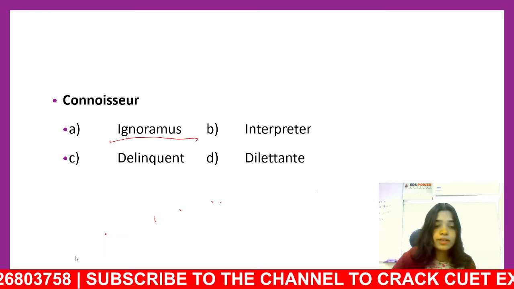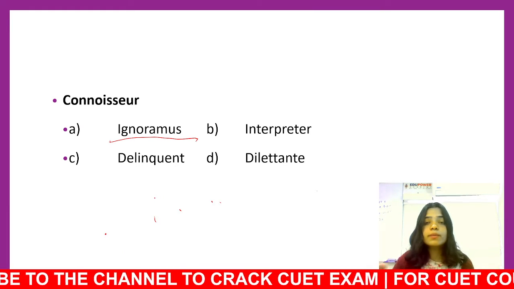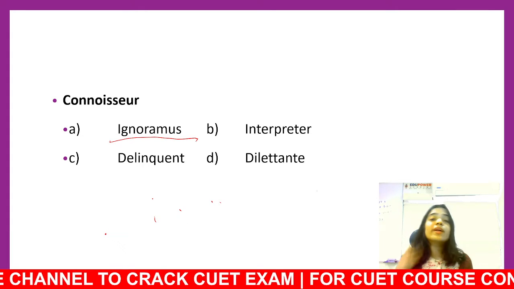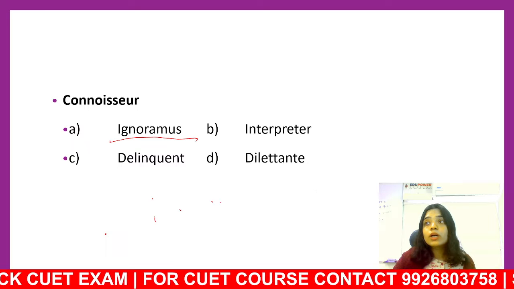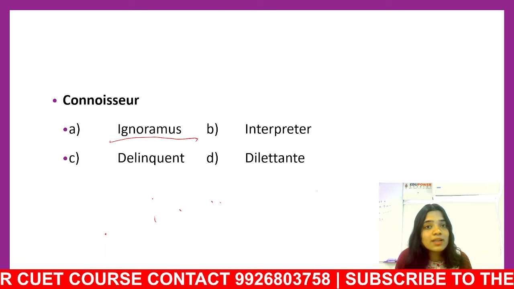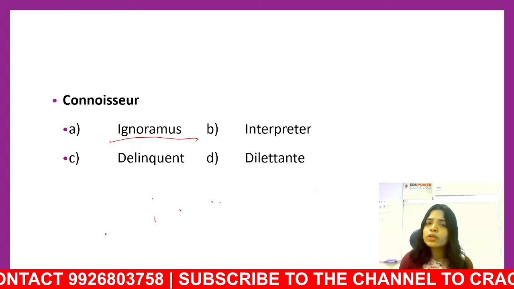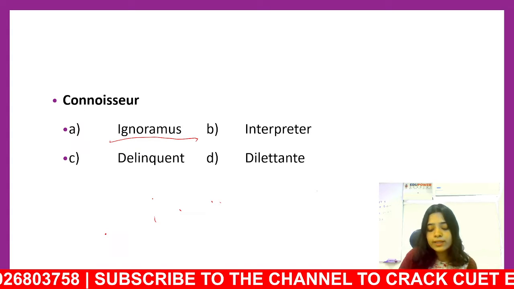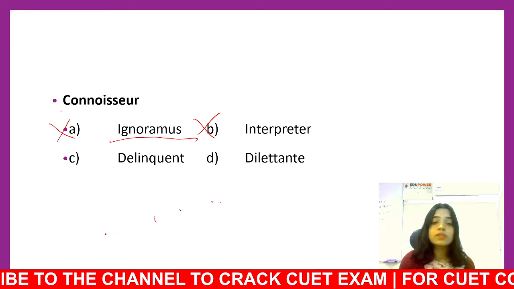Let's go for the second option, which is interpreter. What's an interpreter? Interpreter is someone who interprets things. To interpret is to maybe convert it into a different language, maybe to interpret some sign language and to interpret the meaning of the words of a sign language. But can connoisseur be an interpreter? No. The interpreter is again not an option. Ignoramus is not an option.